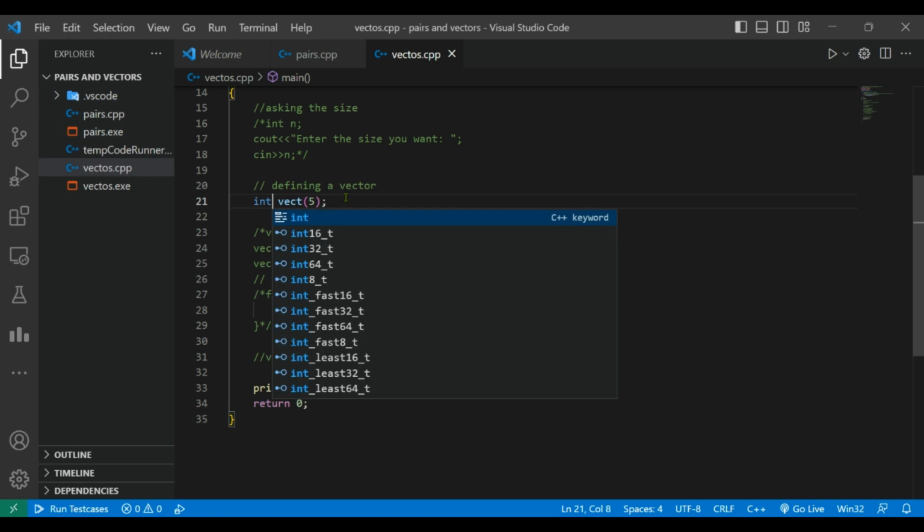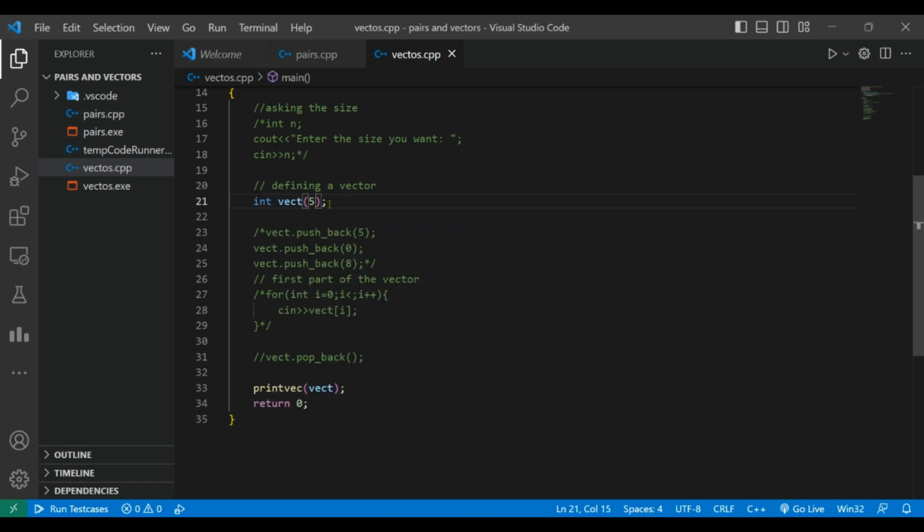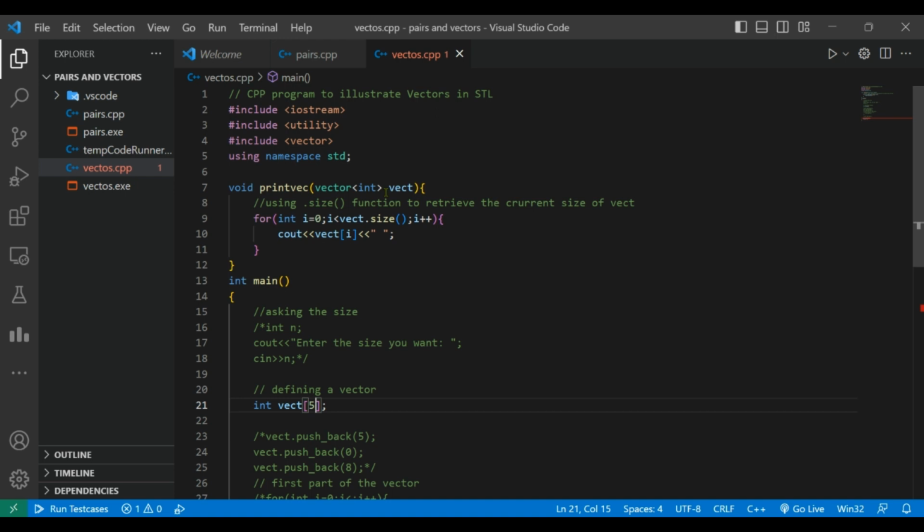Suppose I write here int vect, and this will be an array instead of this. Suppose this is 5 again. Everything we need to change into vector. We need to give the size also, and n here, so here I will put my n.